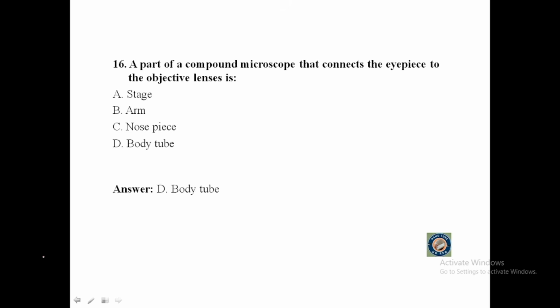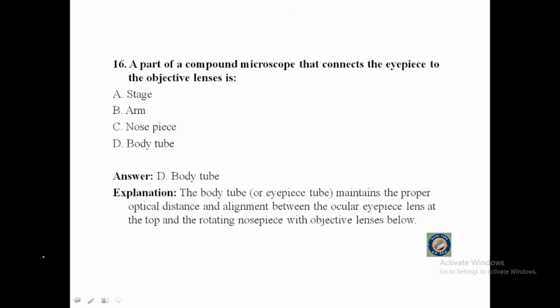The answer will be body tube. The body tube or eyepiece tube maintains the proper optical distance and alignment between the ocular eyepiece lens at the top and the rotating nosepiece with objective lens below.